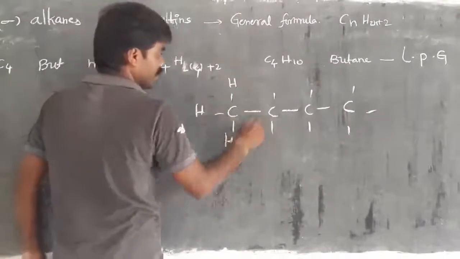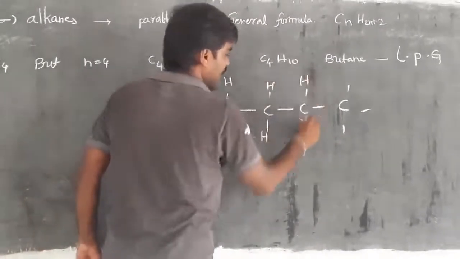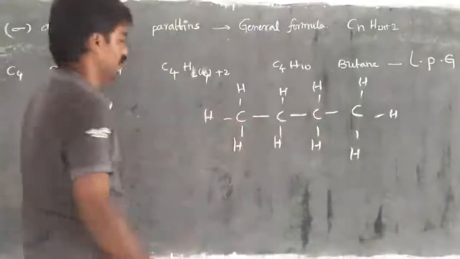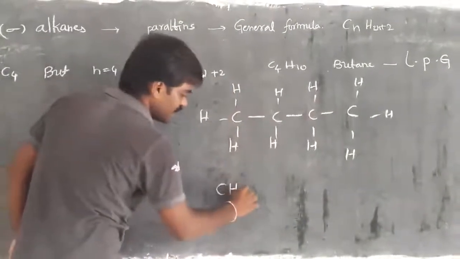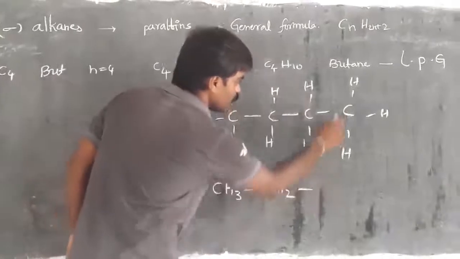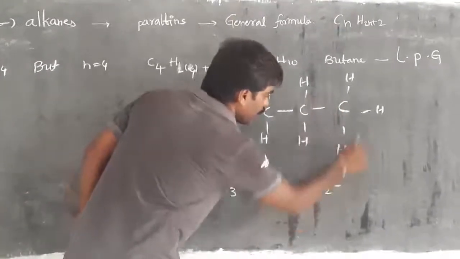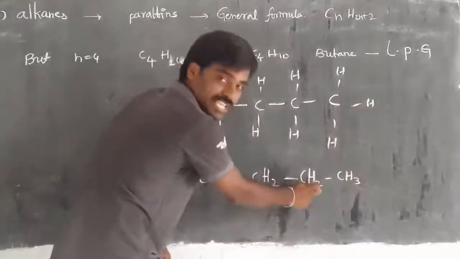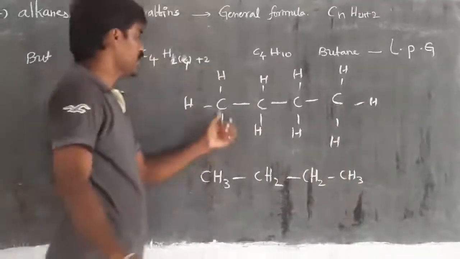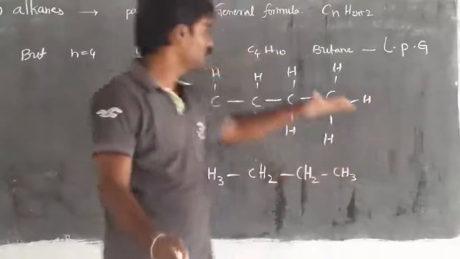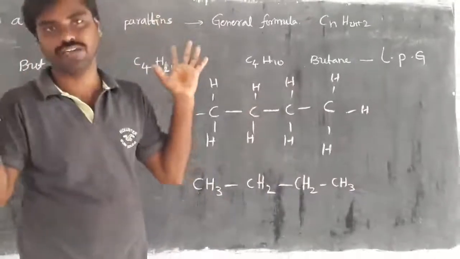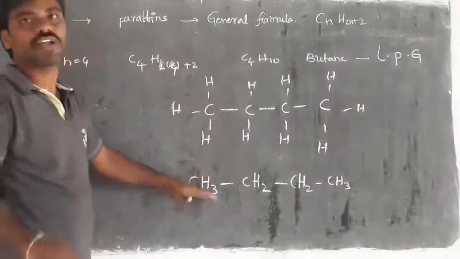See the condition. You will easily identify how many hydrogens are there. The number of hydrogens from the formula and the structure always has to be equal. Then this particular part we call CH3, this part is CH2, this part is CH2, and the final part is CH3. 3 plus 2, 5 plus 2, 7 plus 3, 10. Then the number of carbons is as it is, 4. So the general formula and covalence must always be satisfied while you are writing the structure for a particular molecule.